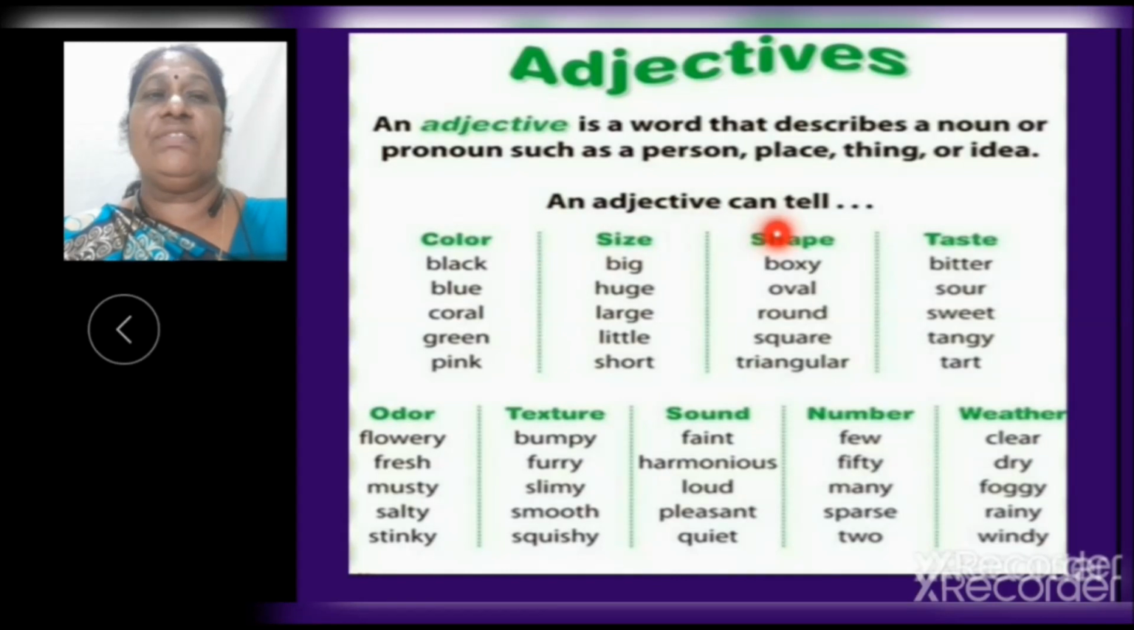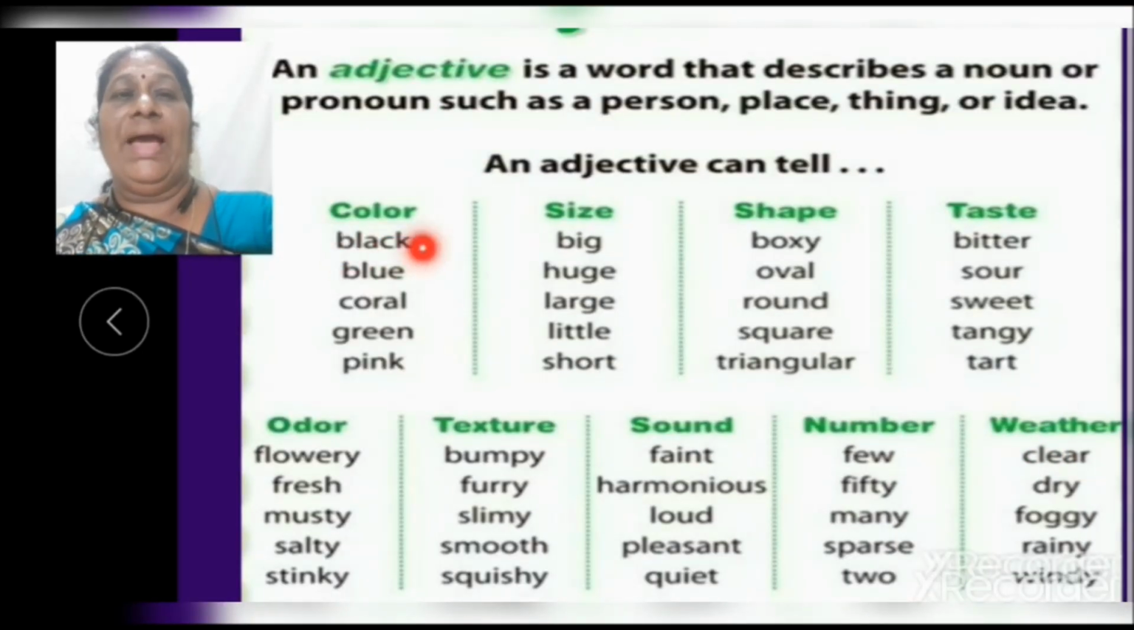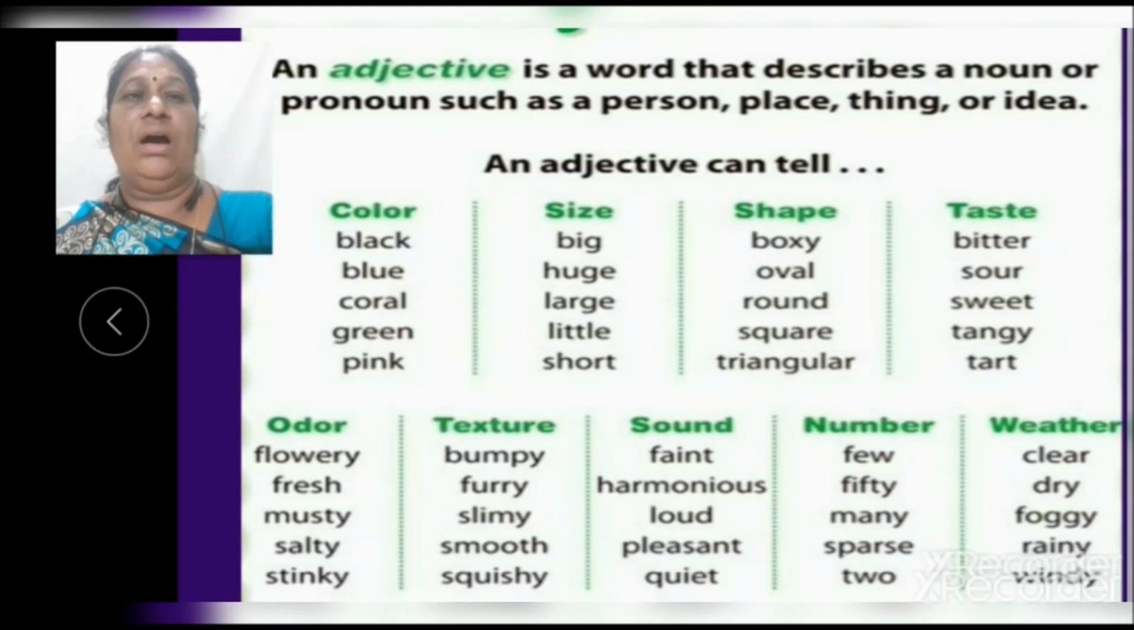An adjective can tell about color, size, shape, taste, odor, texture, sound, number and weather. Examples for color are black, blue, coral, green, pink. Now examples for size are big, huge, large, little, short. Now examples for shape are boxy, oval, round, square, triangular.